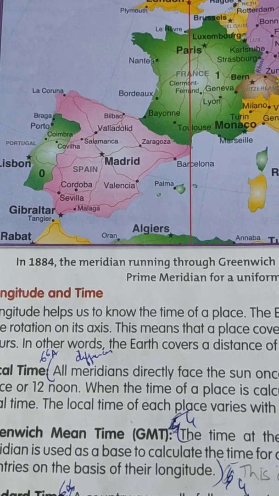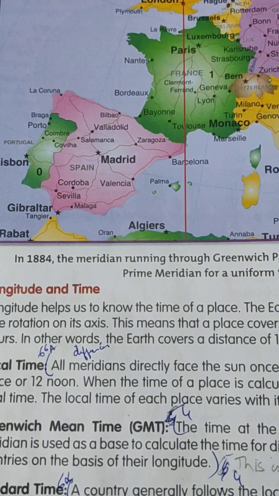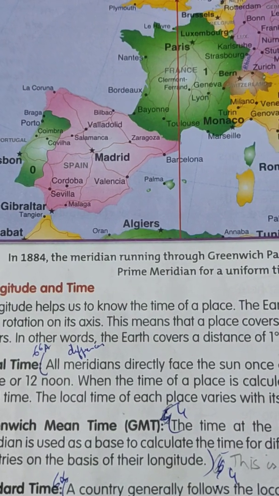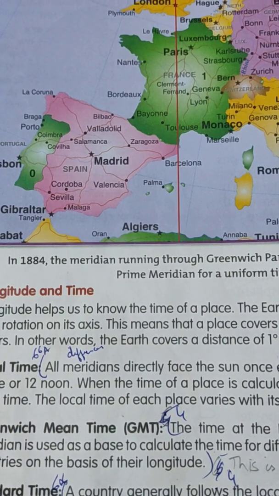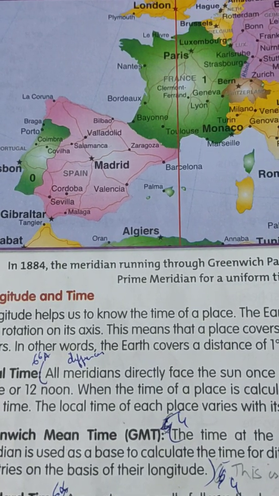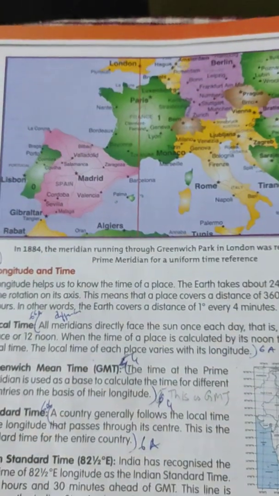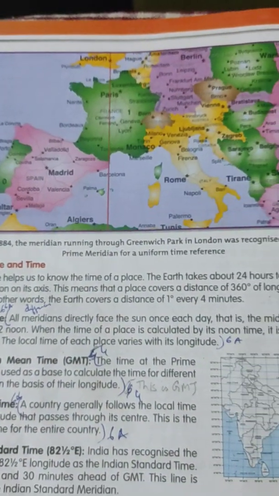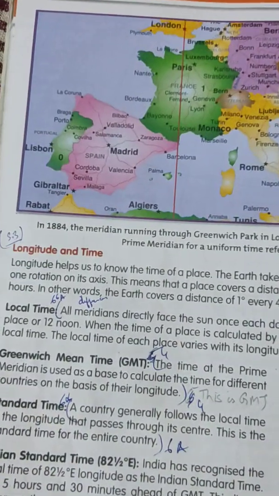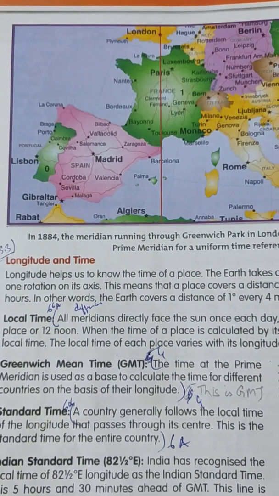Again next day morning you will come at 8:30. That is 24 hours. If it is night, it will become 12. So it takes 24 hours to complete one rotation on its axis.